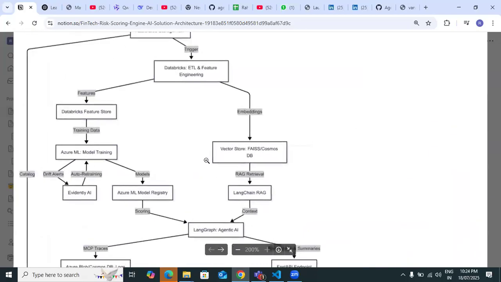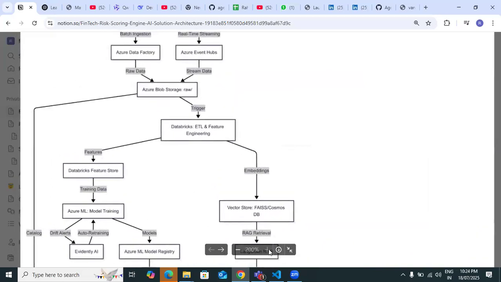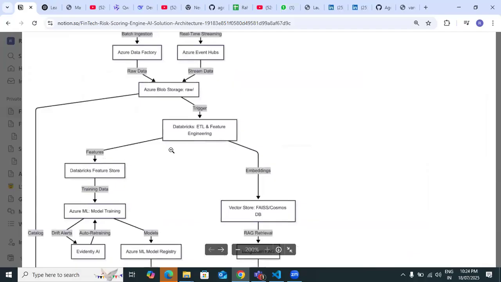You can increase this screen size, right? Yes, yes, sir.